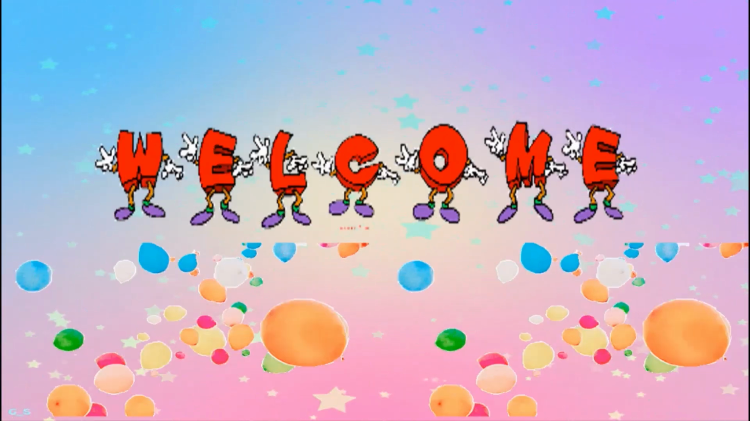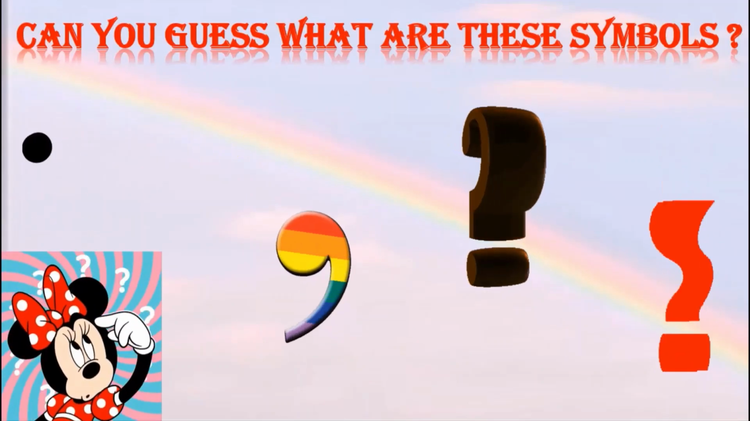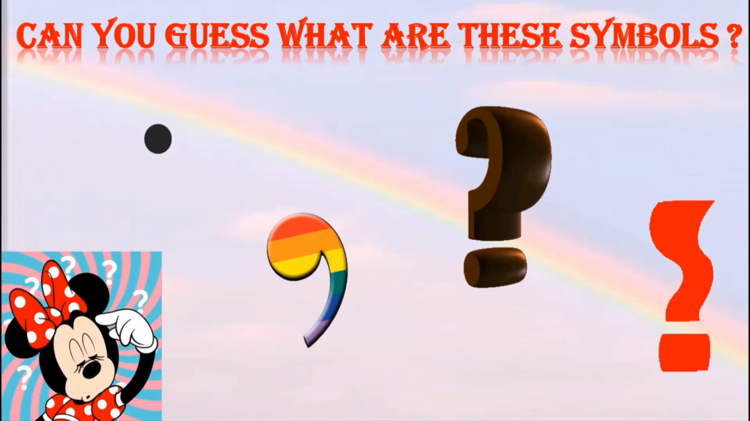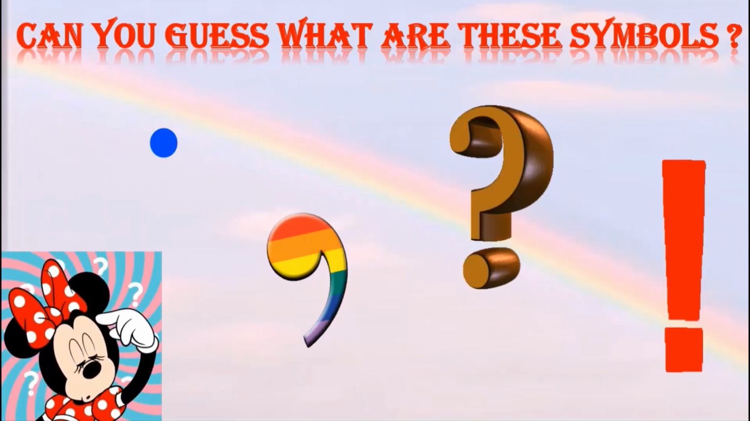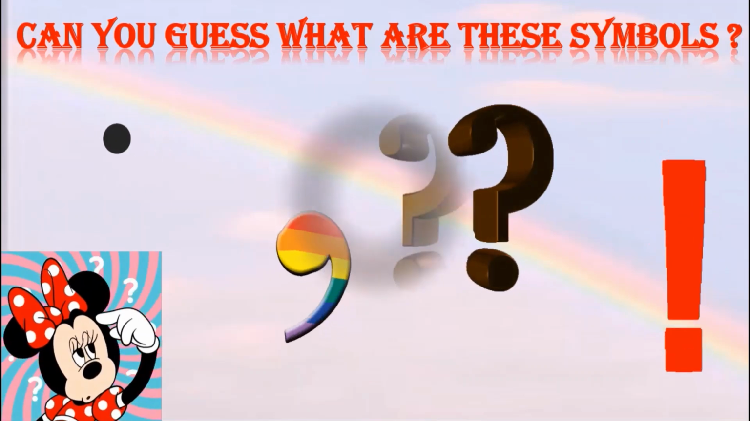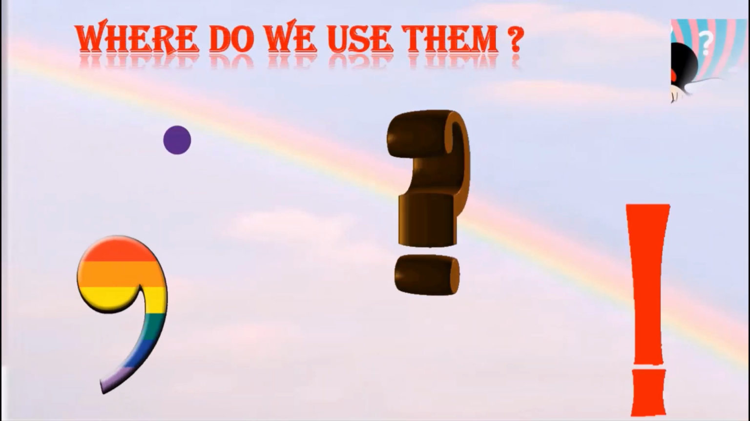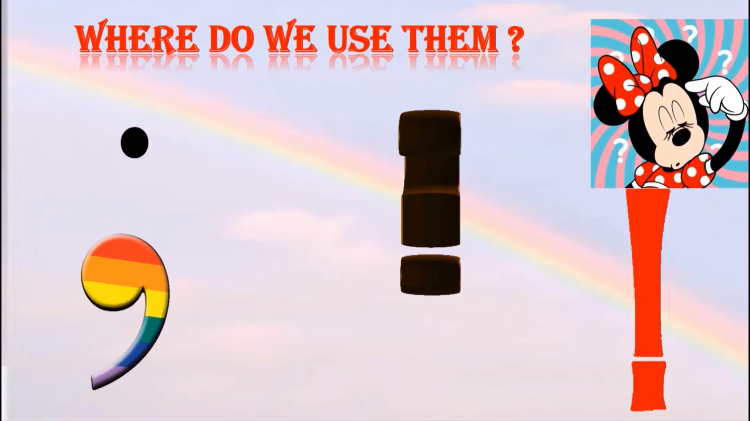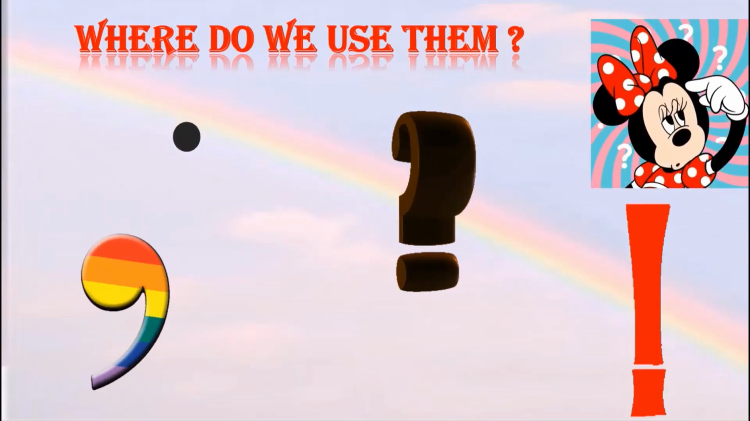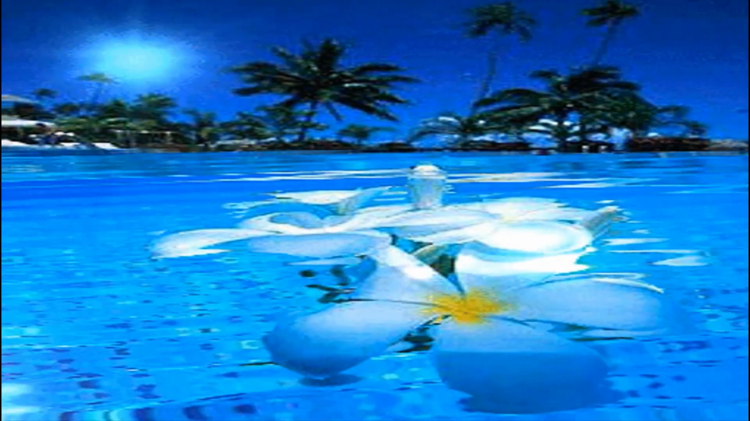So let's get started. Children, can you all guess what these symbols are? Hey, you guessed them right. These are the symbols of full stop, comma, question mark and exclamation. Now can you all tell me, where do we use these symbols? Fantastic! We use them in sentences. So dear students, our topic for today is types of sentences.